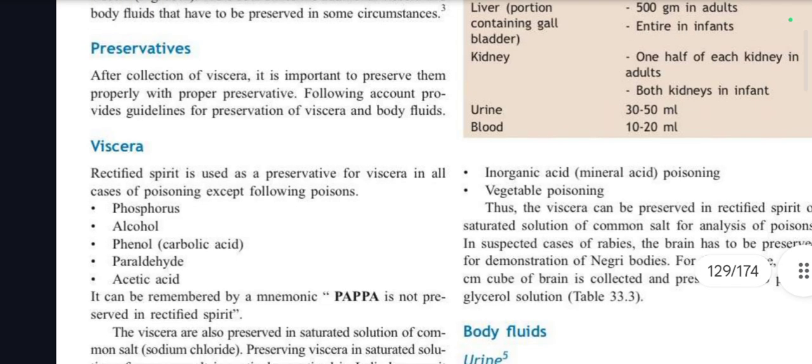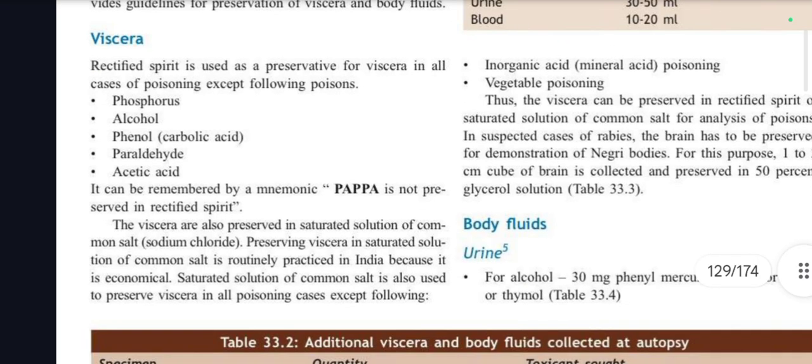What are preservatives? After collection of viscera, it is important to preserve them properly with proper preservative. Following account provides guidelines for preservation of viscera and body fluids. What is a preservative which you will be using for viscera? Rectified spirit is used as a preservative for viscera in all cases of poisoning except the following poisons. So it is very important MCQ.